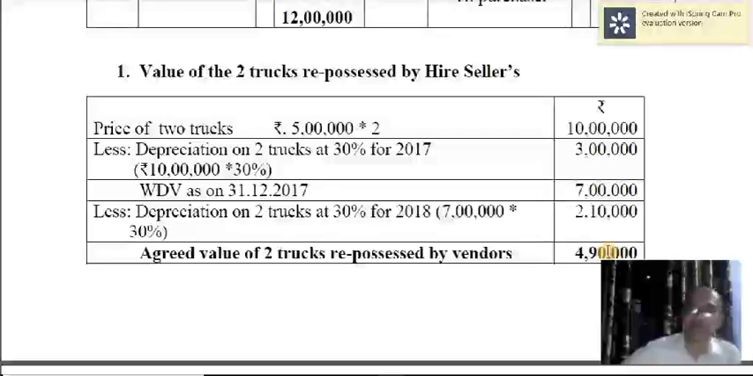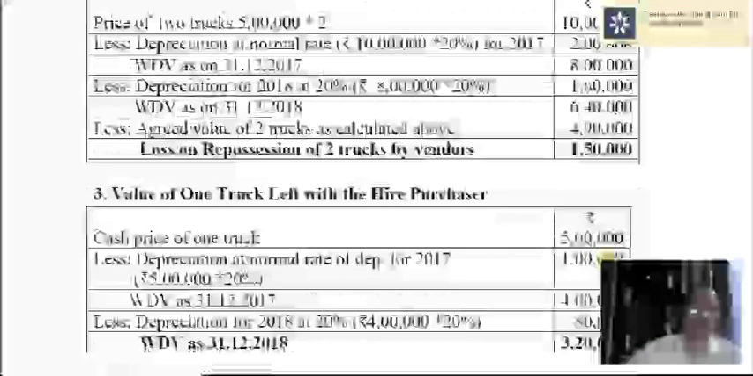Therefore, the agreed value is 4,90,000. Here only, let us calculate the value of the truck left with the